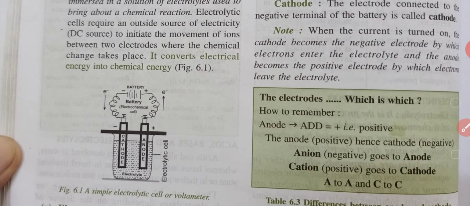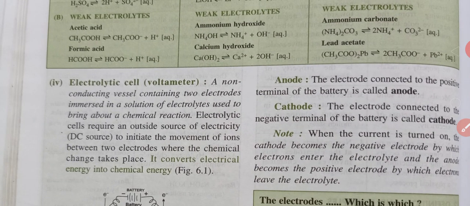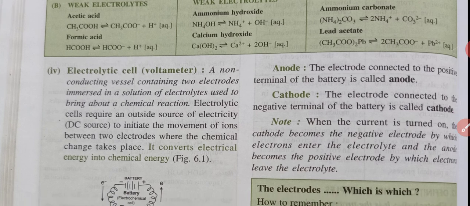When we talk about anode, the electrode connected to the positive terminal of the battery is called anode. So anode is positively charged. Then we have cathode. The cathode is the electrode connected to the negative terminal of the battery. Note, when the electric current is turned on, the cathode becomes the negative electrode by which electrons enter the electrolyte, and the anode becomes the positive electrode by which the electrons leave the electrolyte.